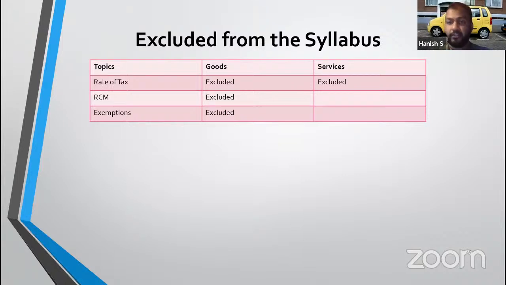RCM for goods not applicable. RCM for services very very important. Every question which is asking you to compute the tax liability will have an element of RCM. Okay, so very important. Exemptions very very important as far as services are concerned. Goods not at all applicable.